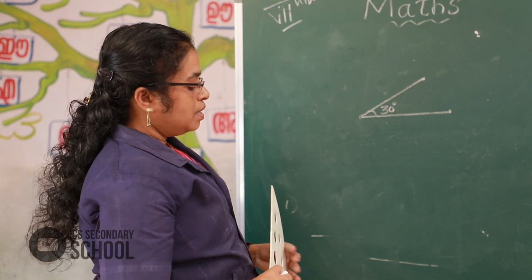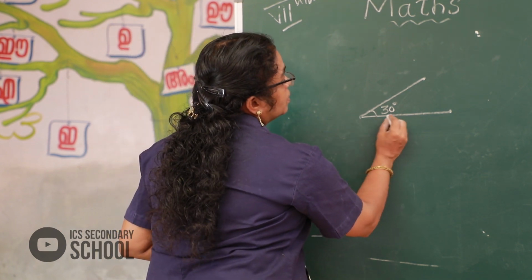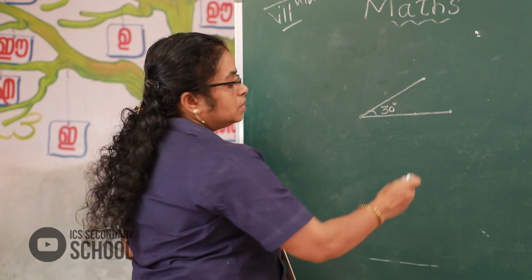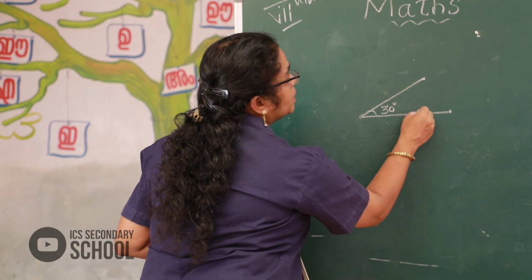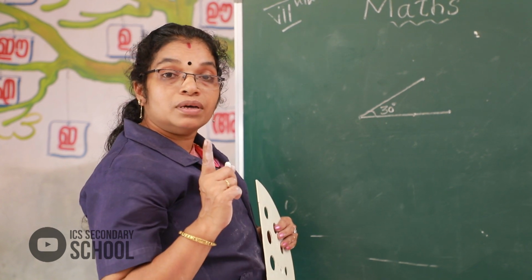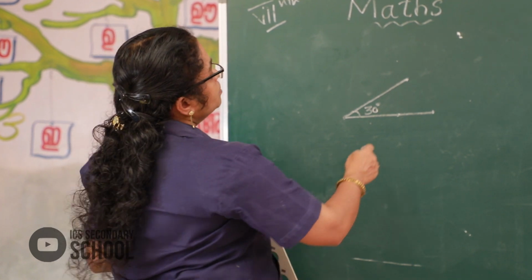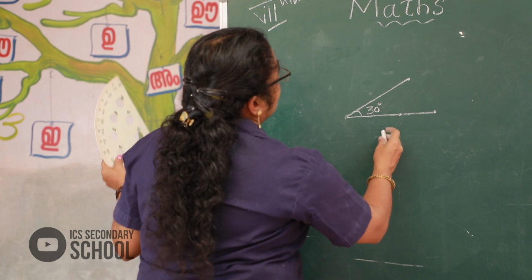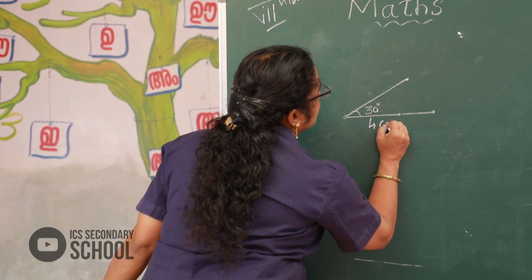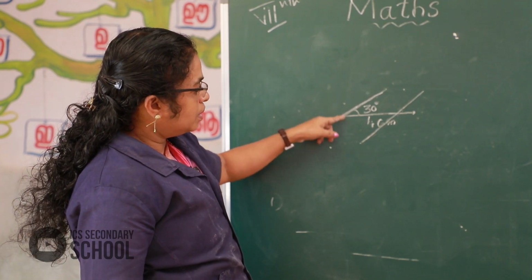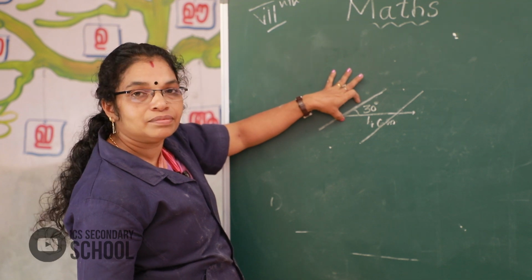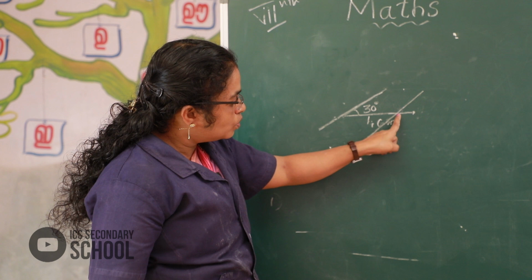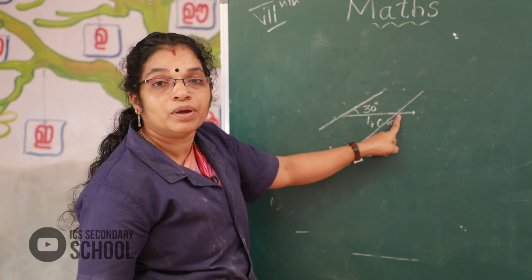Okay, 30 degree. Next here say, here 4 centimeter. Here 4 centimeter pointed here. Then we want to find here 4 centimeter. Look at here 30 degree. Next we want to draw a 4 centimeter pointed here.